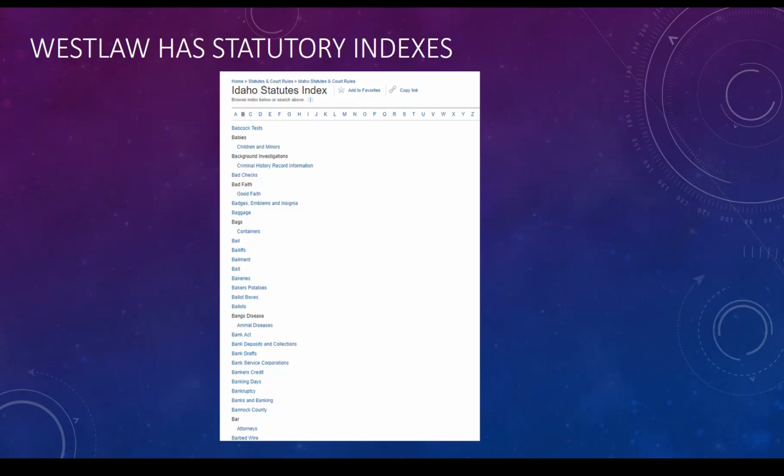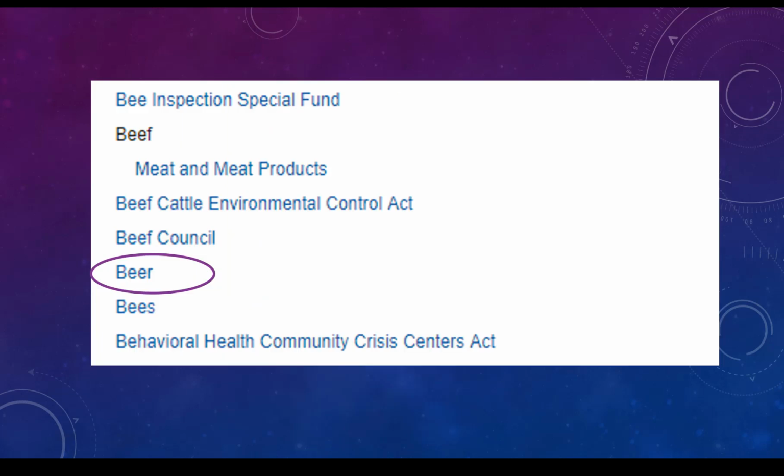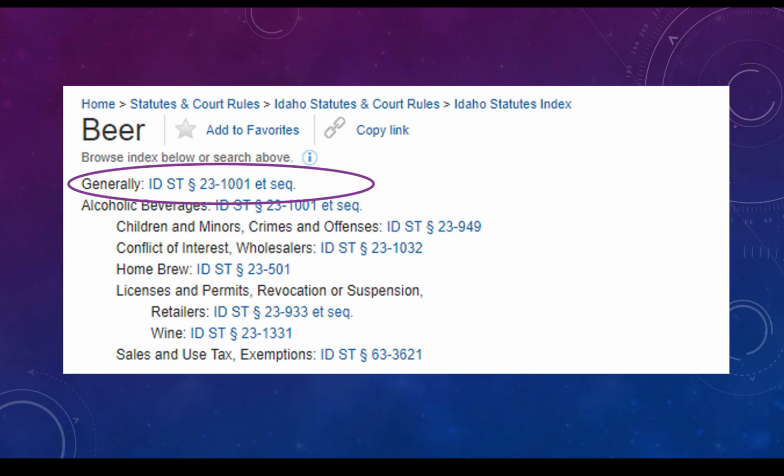Westlaw provides electronic access to code indexes, which can be accessed from the appropriate jurisdiction's statutes page. We follow the exact same process as using a print index, just clicking links instead of finding volumes and turning pages. First, we locate beer. Since different editors often make different editorial choices, the index looks different here than it does in the print Idaho Code. With no entry specific to alcohol content, we're going to look at generally or Title 23, Section 1001 et sec.